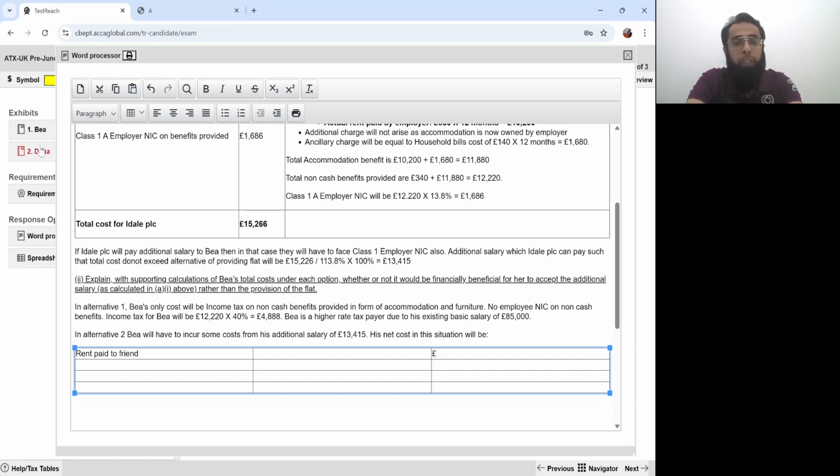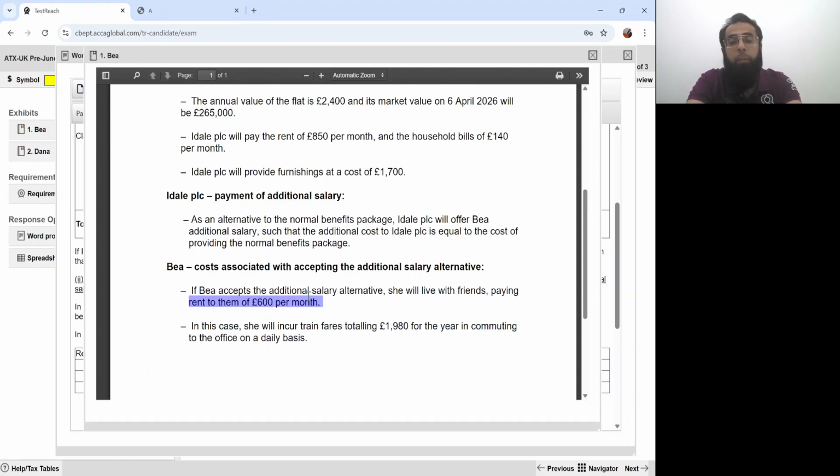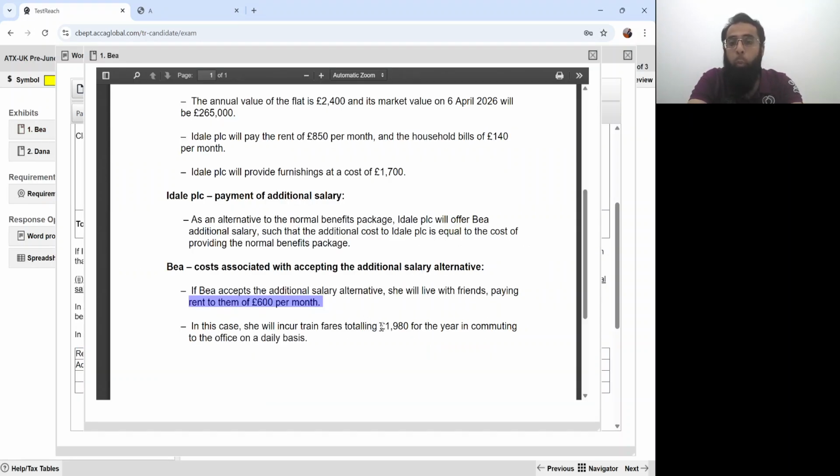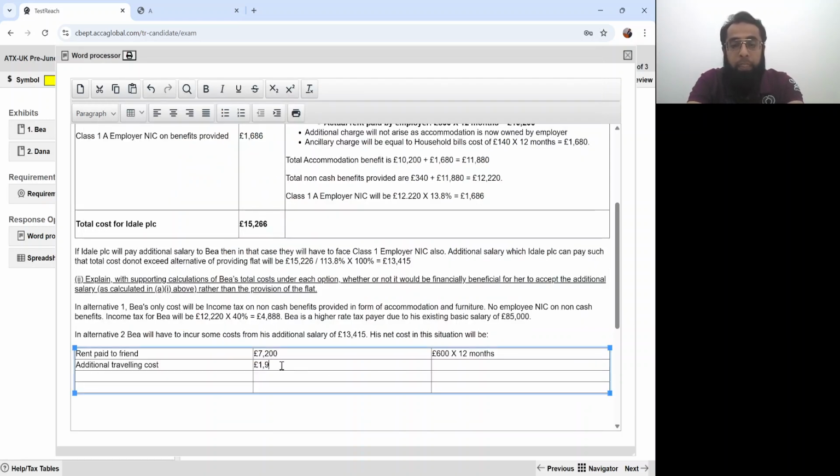How much rent he will have to pay to his friend? He will have to pay 600 pounds per month, 600 pounds per month into 12 months. So he will have to pay 7,200 pounds. He will have to pay additional traveling cost. That is how much? 1,980 pounds. The train fares, 1,980 pounds. Then he will have to pay income tax on additional salary.